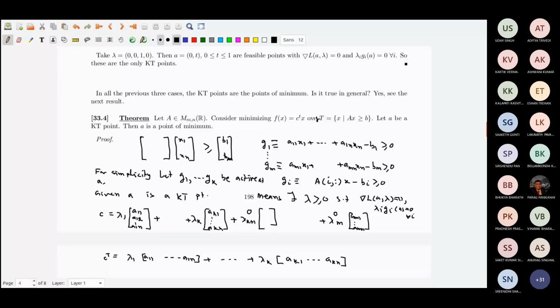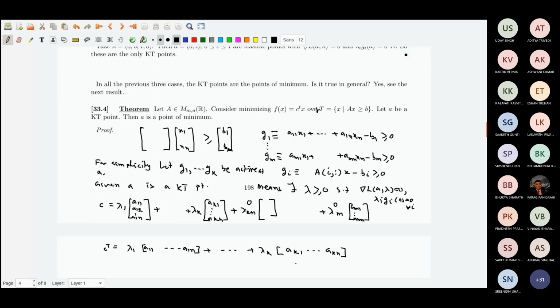So what I have got? Now there exists lambda greater than or equal to 0 with lambda K plus 1 equal to 0 up to lambda N equal to 0, such that C transpose is a combination of this. But do you remember what this matrix is?